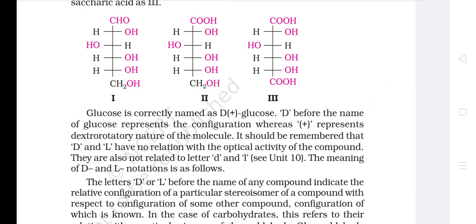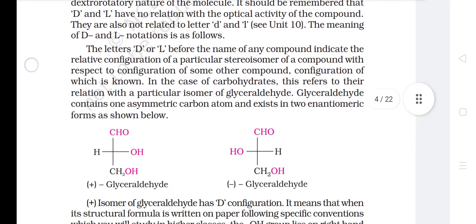Glucose is correctly named as D(+) glucose. D before the name of glucose represents the configuration, whereas plus represents the dextrorotatory nature of the molecule. It should be remembered that D and L have no relation with the optical activity of the compound. They are also not related to the letters D and L. The meaning of D and L notations is as follows.